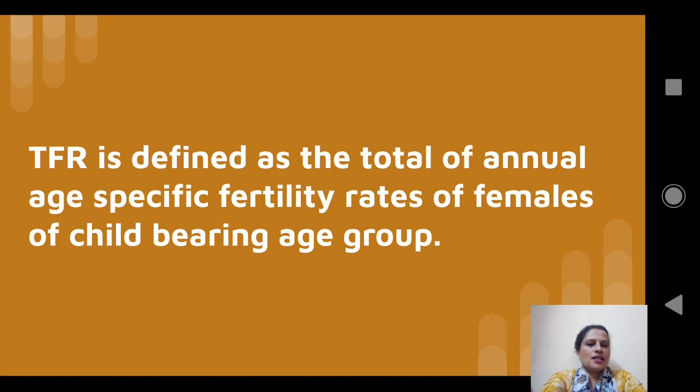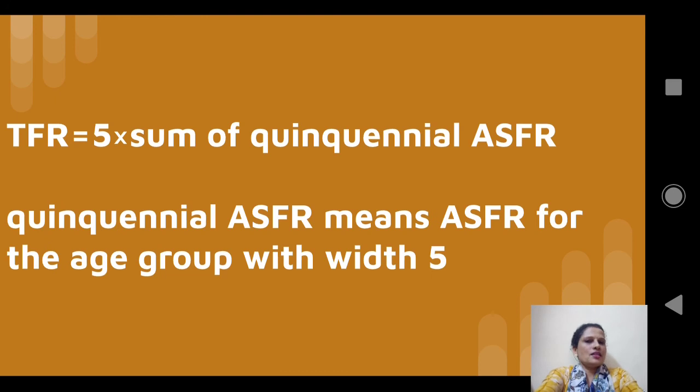So TFR is the sum of ASFR 15, ASFR 16, ASFR 17, ASFR 18, likewise up to ASFR 49. Therefore, TFR is equal to 5 into the sum of quinquennial ASFR. Actually, TFR is equal to the sum of annual ASFR, which is equal to 5 into the sum of quinquennial ASFR.